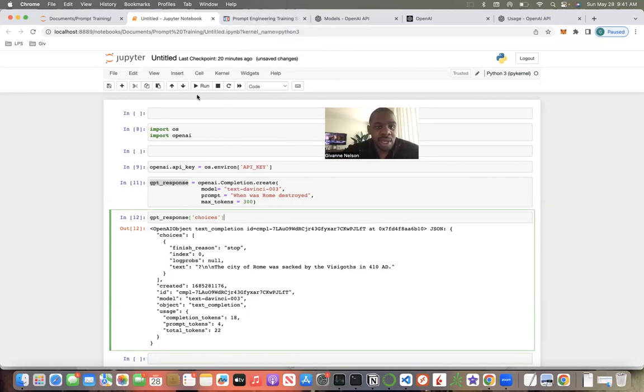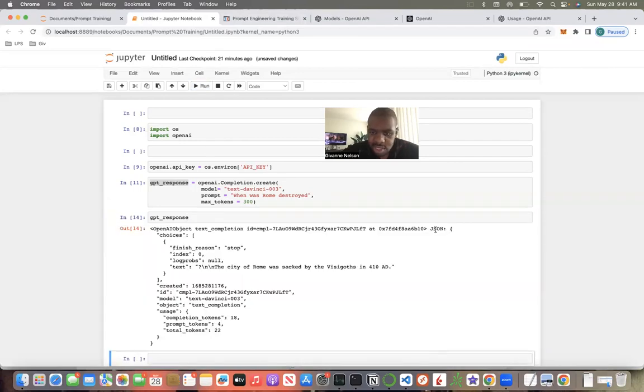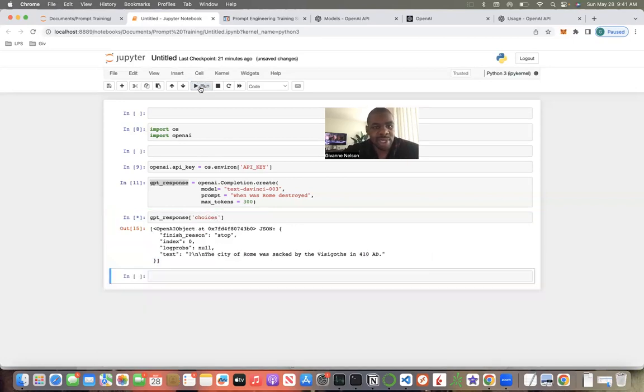Let's run this. Boom. So we got to the first thing. Now we need to get to this text element. Now it's a JSON object. I'm curious, what did it say before? Let me go back to that. Oh, so it is all JSON. Okay, so I was right. I just wanted to make sure, because it was formatted in a weird way. Sometimes a lot of these API calls are formatted in a weird way. I knew it was JSON, and it says JSON right there. So we know it's JSON.